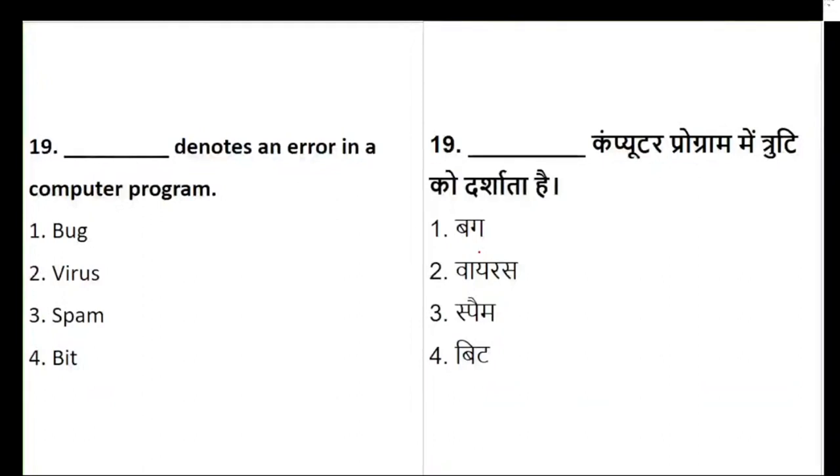Question number 19 now. Dash denotes an error in the computer program. It's about error, and this is one of the previous year question papers. I have seen this question in previous years also. So we are talking about the error in a computer program. I have set the time limit. Let's see how many of you can answer within the time span. So dash denotes an error in a computer program. Is it bug? Is it virus? Is it spam? Or is it bit? What exactly does the error denote in a computer program? What is the technical term for that?